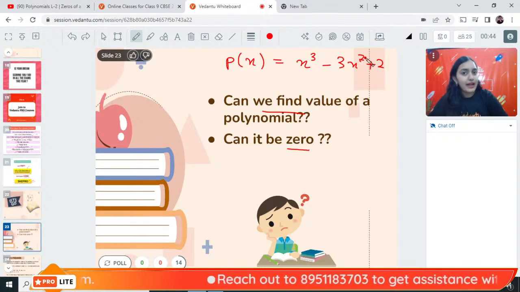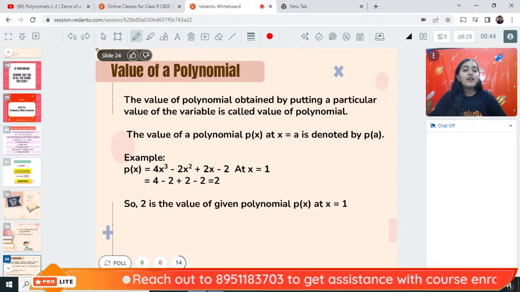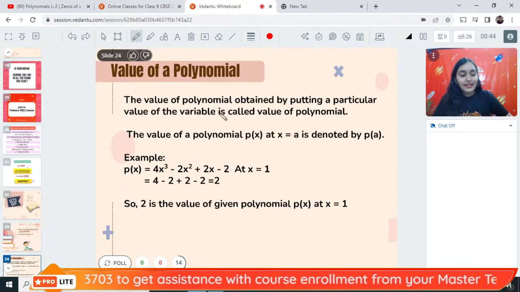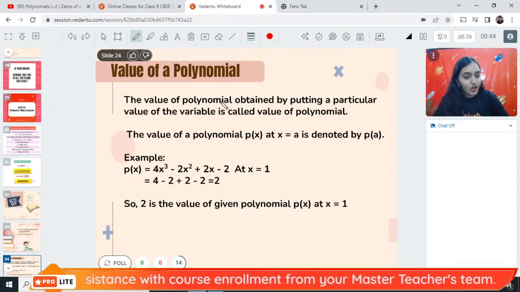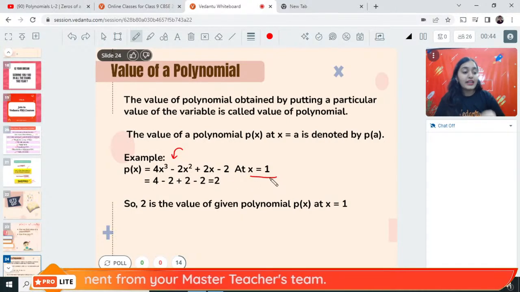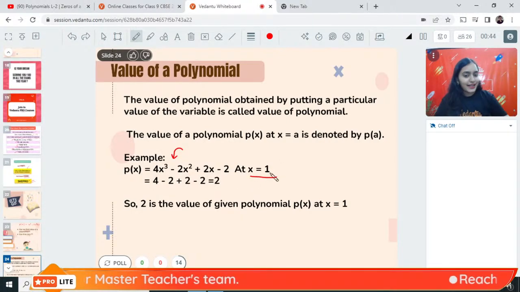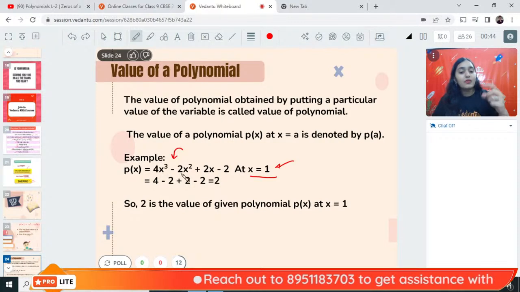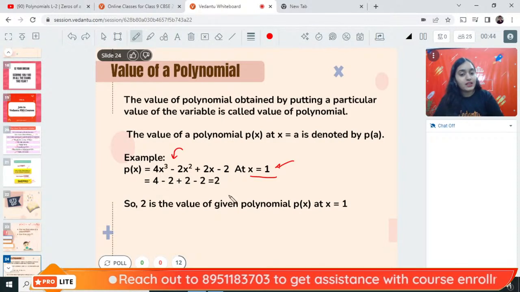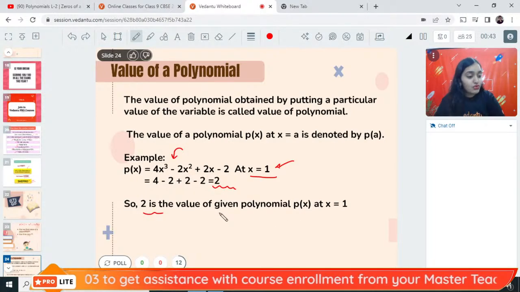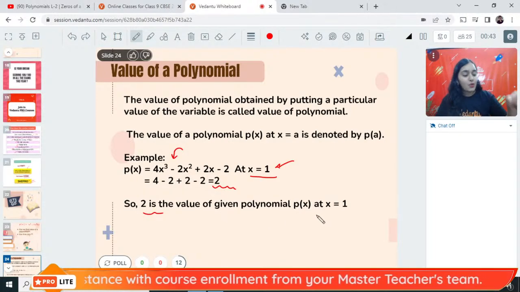Yes. Can we find out the value of a polynomial? Yes, of course. If we put the value of the variable, we can find out the value of the polynomial. Suppose p(x) is given like this. If we put x is equal to 1, x is equal to 2, x is equal to 4, anything like that, it will give us the value of the polynomial. Suppose I put x is equal to 1 in the equation. So it will be 4 into 1 cube, 2 into 1 square plus 2 into 1 minus 2, which is equal to 2. So the value of the polynomial is 2 when the value of the variable is 1, right?